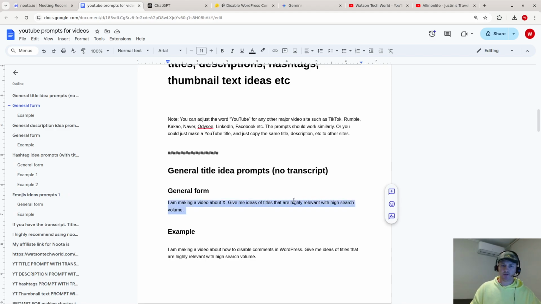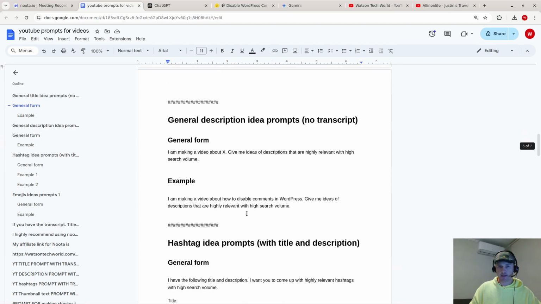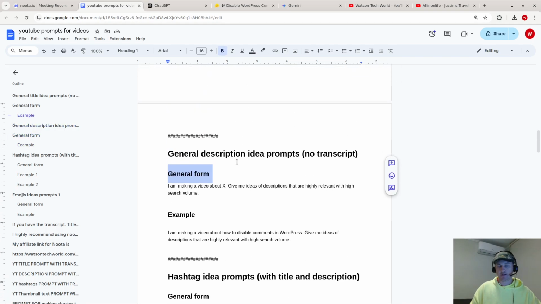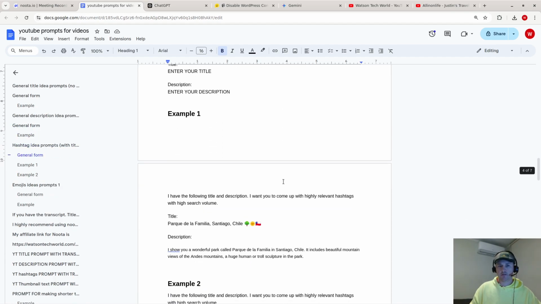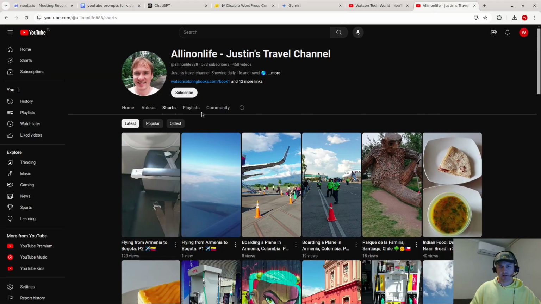I don't always use the AI output, but AI definitely gives me ideas that save me a ton of time, because coming up with title ideas, description, hashtags can be extremely time consuming. It takes brain power, and also it takes a lot of time.